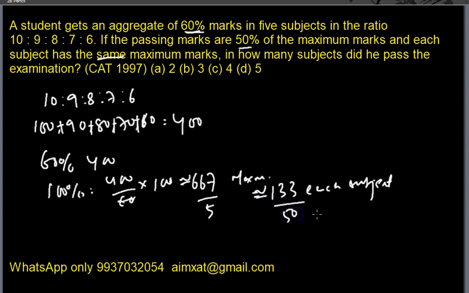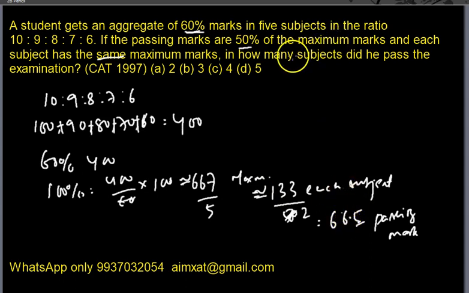So 50% of this is 133 by 2, that is approximately 66.5. This is the passing mark because we know that the passing mark is 50% of the maximum mark. The maximum mark is 133, so the passing mark is 66.5.